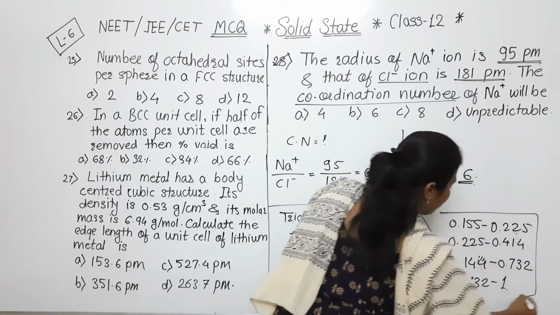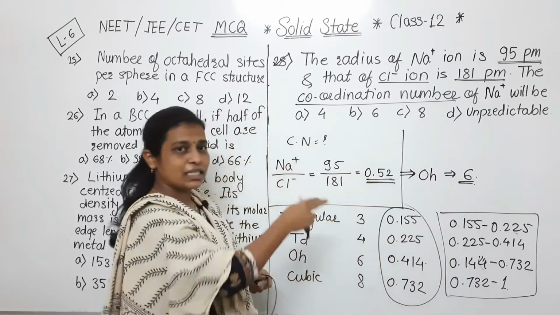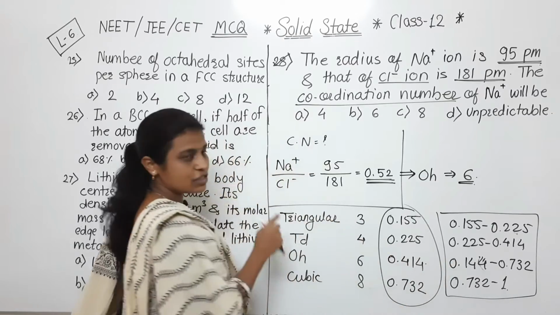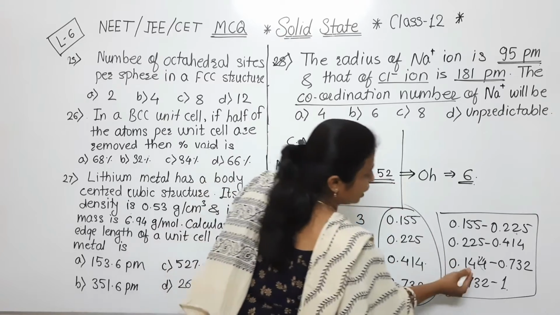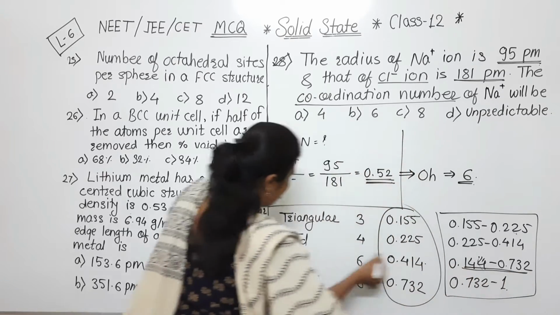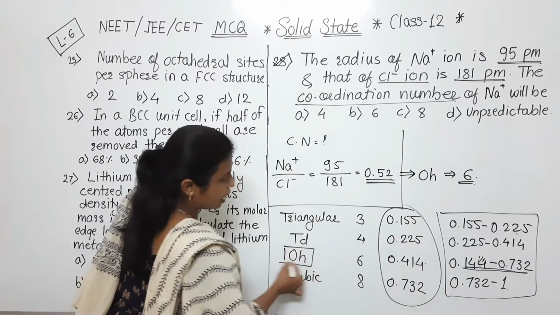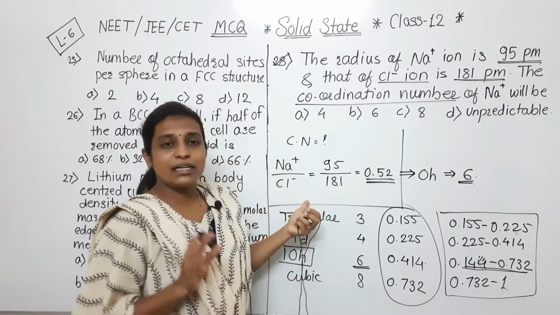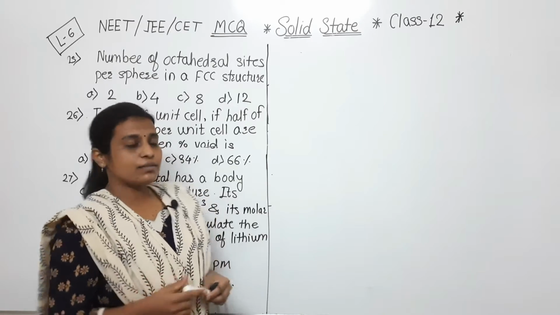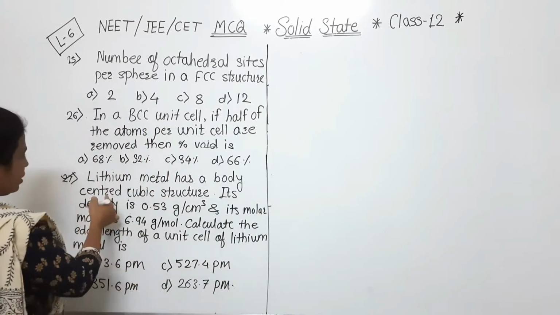So whatever values we are getting, if that is in that range, then we have to consider that structure and that coordination number only. So 0.52 comes under this range, so its geometry is octahedral and its coordination number is 6. Hope I have cleared that question to you. So next MCQ is, see there is one numerical.